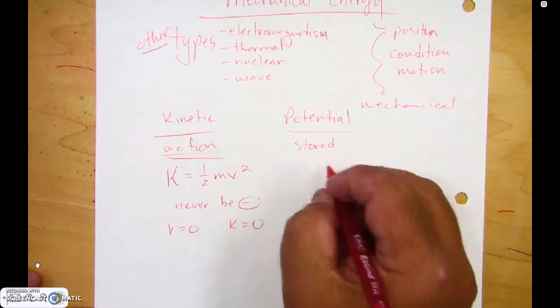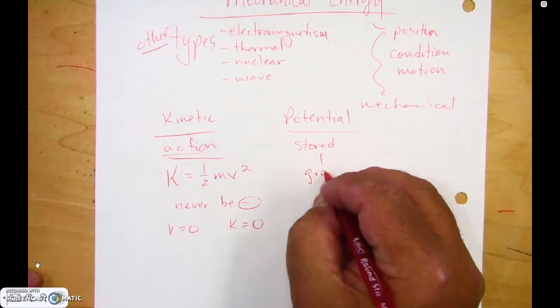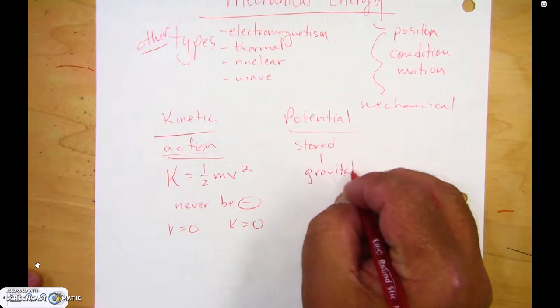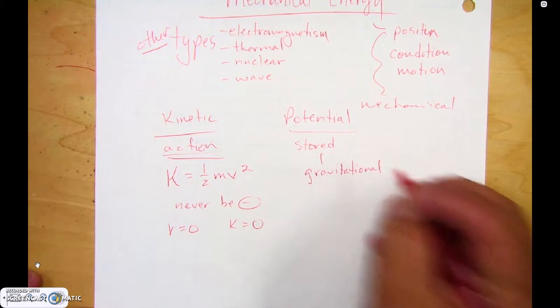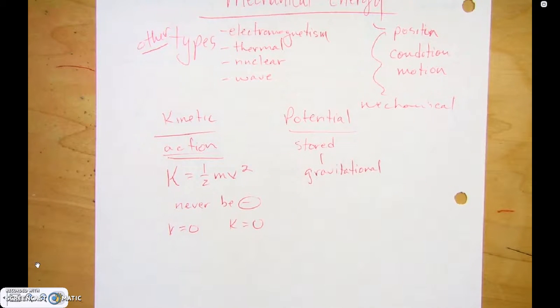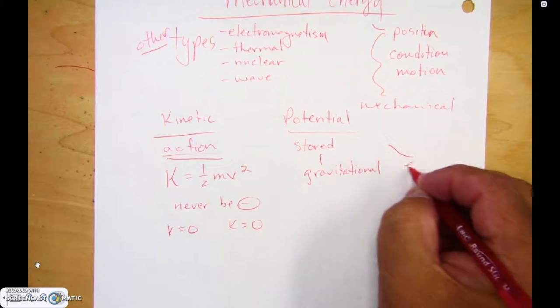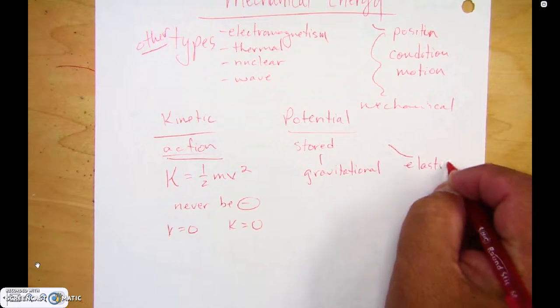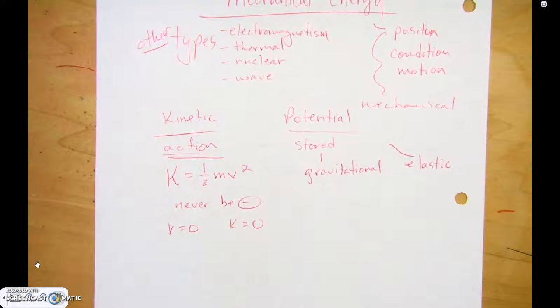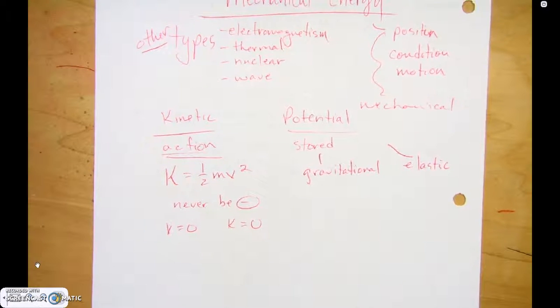Now, potential energy, there's two different types. There's gravitational potential energy, which is based on where an object is located in a gravitational field. And then there's also elastic potential energy, which means you have something that's stretchy.